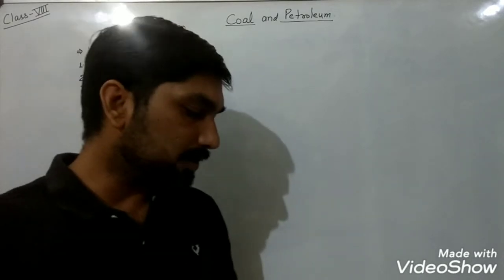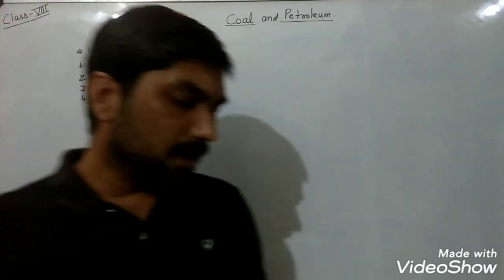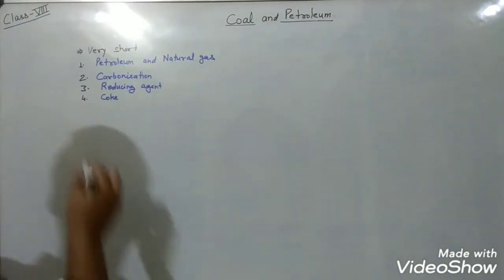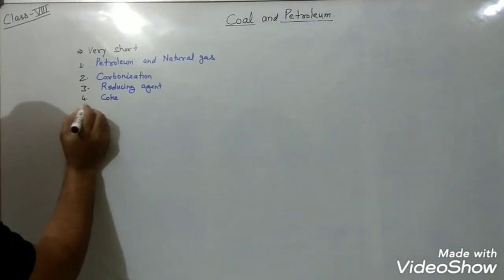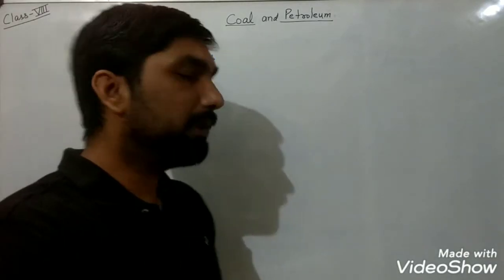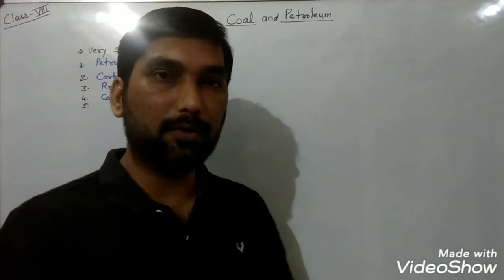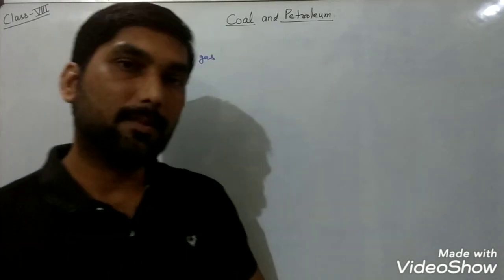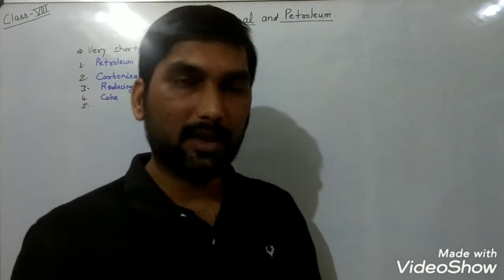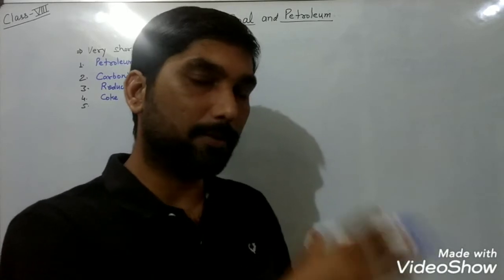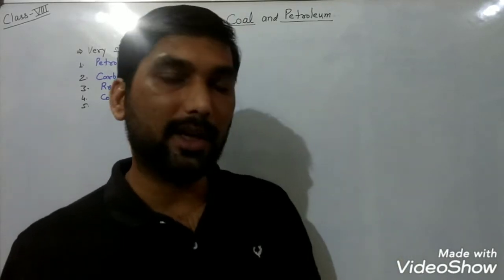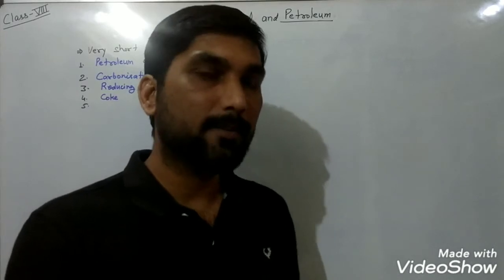And finally, the last question in this segment: which property of petroleum is used for separating it into various fractions? So we know that when we obtain crude oil, we perform a process known as fractional distillation, so that the components of petroleum can be separated from one another and used in different fields.